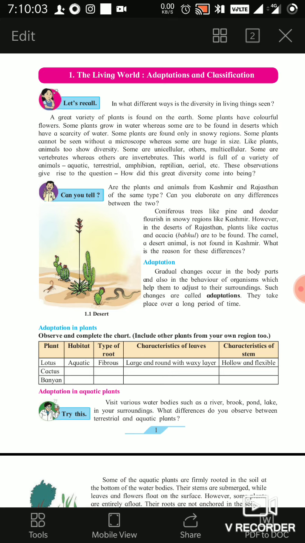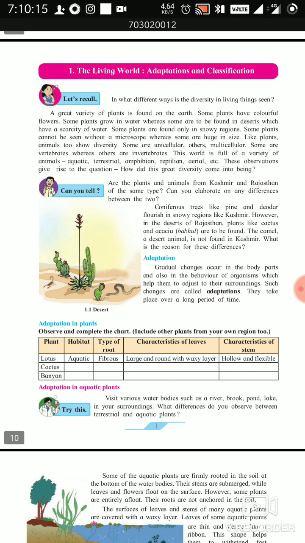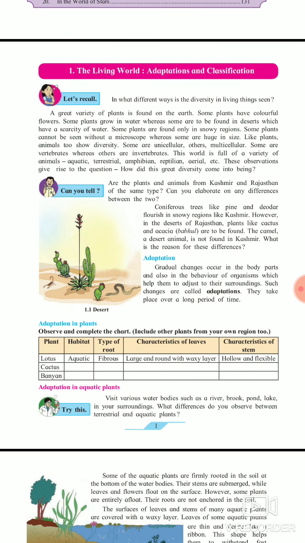Some plants have colorful flowers, some grow in water, whereas some are found in the desert. Some plants have a huge size, while some can only be seen through a microscope, and we can't see them with our naked eyes. So there is diversity in size, and also in food. Now, just like plants, there is diversity in animals also.